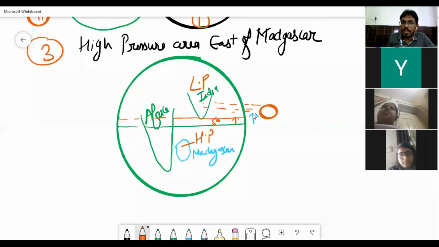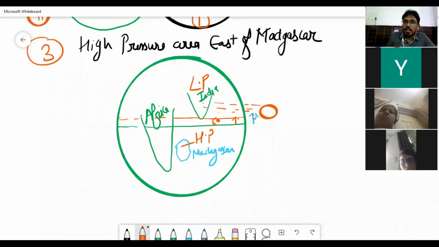Winds will accumulate on Madagascar because in the southern hemisphere of the earth, this is the only land in this area. There is no other land in this area. On the left side Africa is there, on the right side Australia is there. Other than these two lands, there is no land other than Madagascar. So high pressure started generating over here.